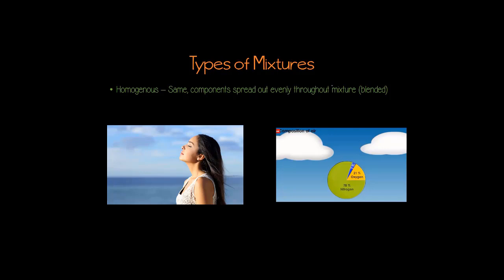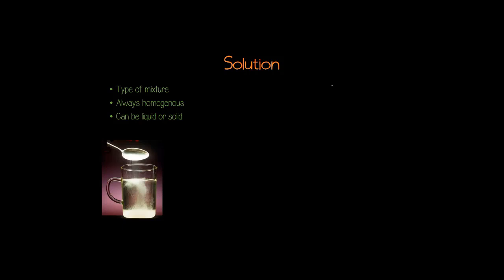Let's look at a special type of mixture called a solution. A solution is always going to be a homogeneous mixture, and it can either be a liquid or a solid. One example of a solution is that sugar and water mixture from earlier. When you mix sugar and water together, the sugar dissolves into the water, and makes it seem like it disappears.